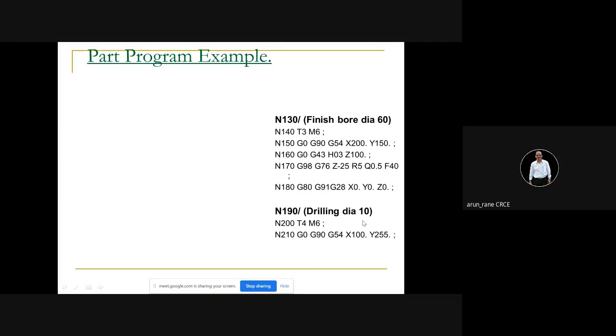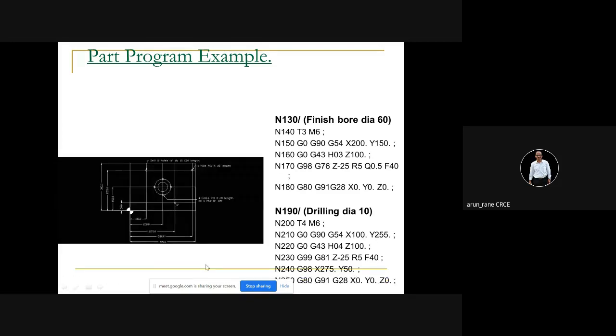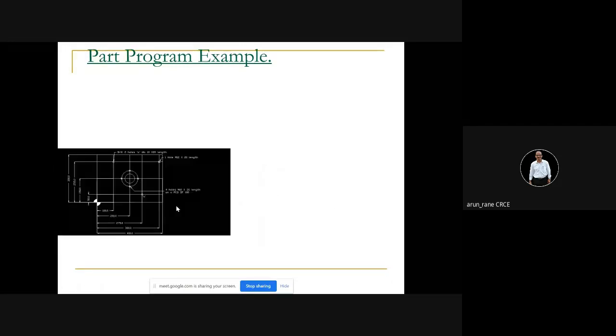Now here again drilling diameter 10, X100 Y255. First position, then drilling Z minus 25. Then next point X275 Y50. Okay, and then return. So this is drilling. See, X100 Y255 is here. This is first. Then next is X275, that is this, and Y50, that is this. All right, done.